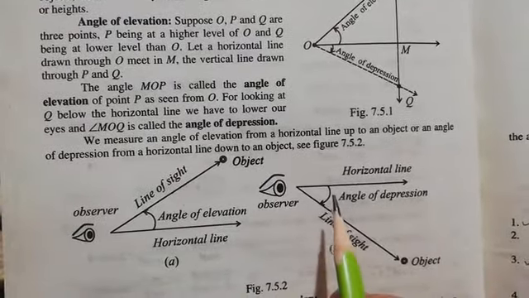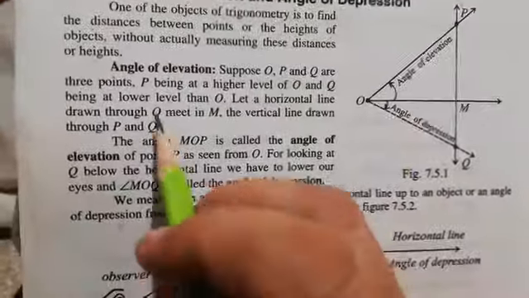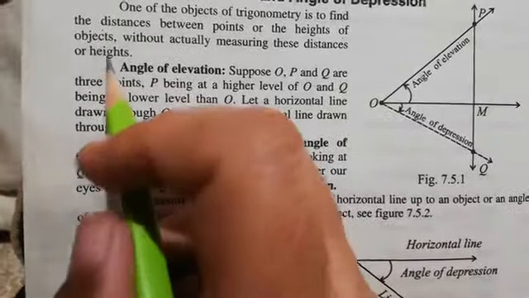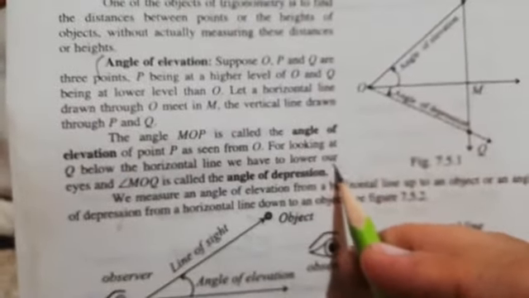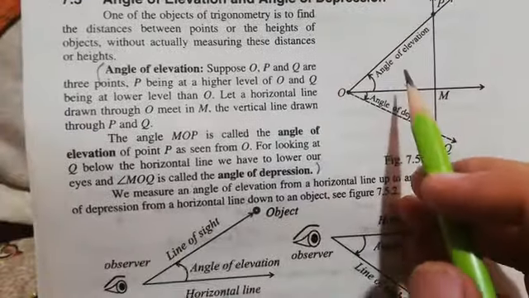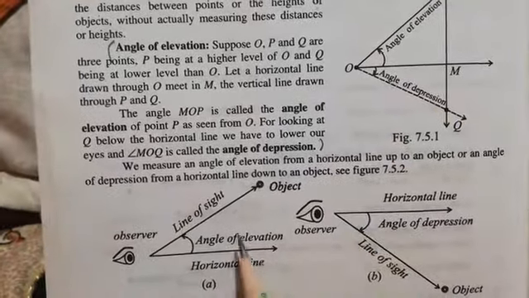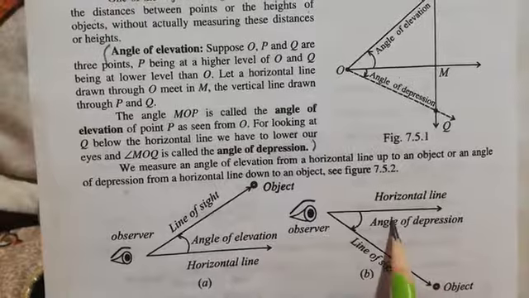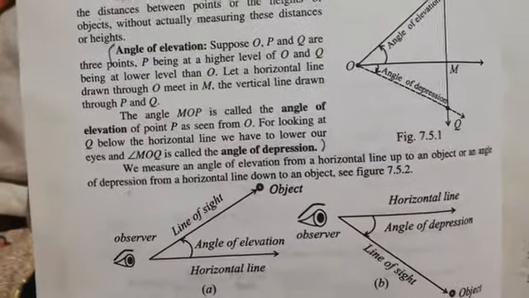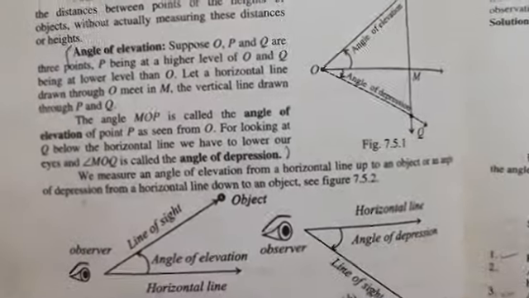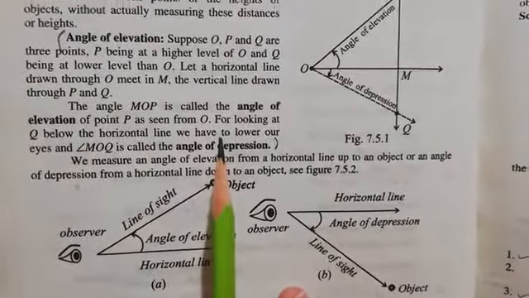Angle of depression. Okay, and according to this, you will mark the definitions here: angle of elevation and angle of depression, and you will draw these two angles, one by one. Remember one thing, my dear students: the angle of elevation and the angle of depression are always equal in measurement. Okay, always equal.